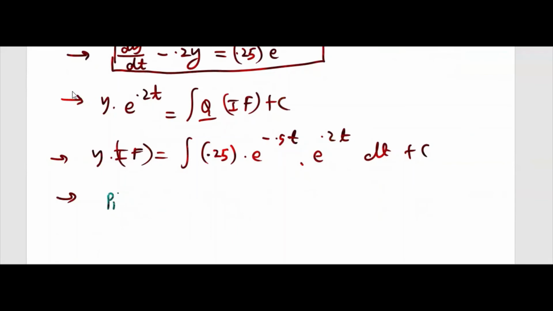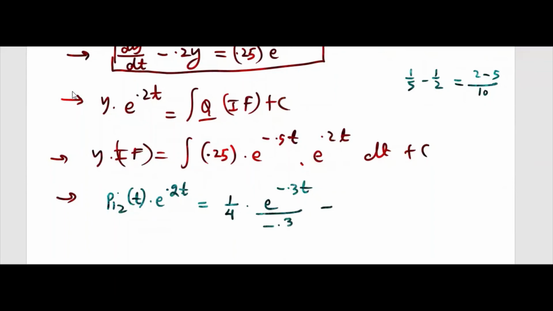Here P12(t) e power 0.2t is equal to 0.25, 1 by 4 let me write, and here this will be 0.2 minus 0.5. 0.2 is 1 by 5 minus 1 by 2, so minus 3 upon 10, so e power minus 0.3t divided by minus 0.3 plus constant.